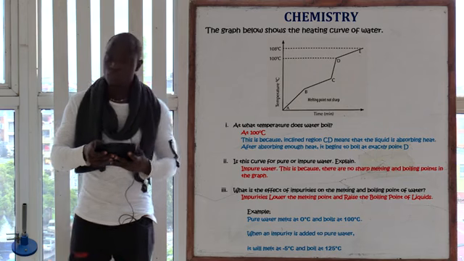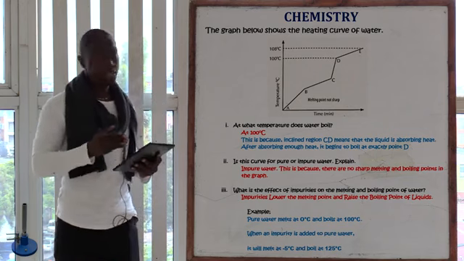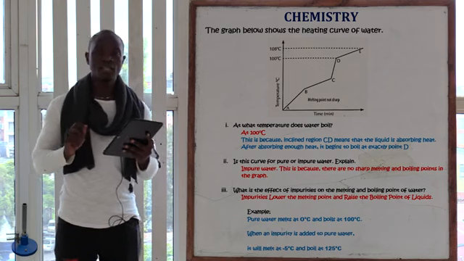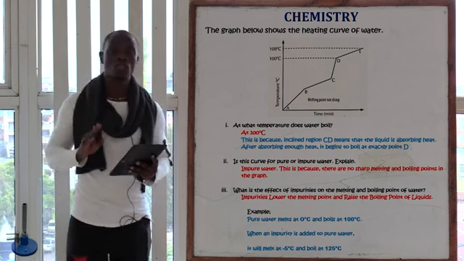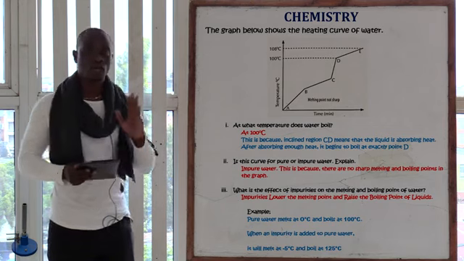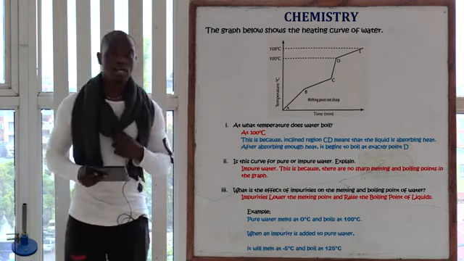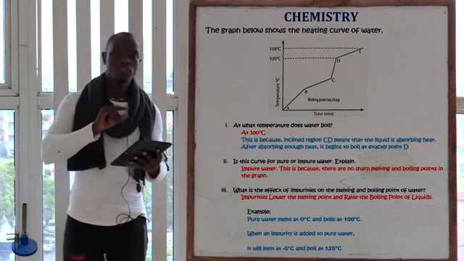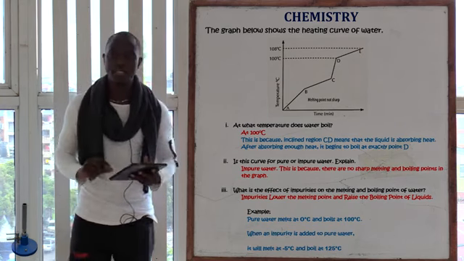The absorption of heat should be an inclined line. But in this case, we don't have any horizontal line. Since we don't have any horizontal line, it simply means that this is impure water, because where there should be the change of state, we still have an inclined line.